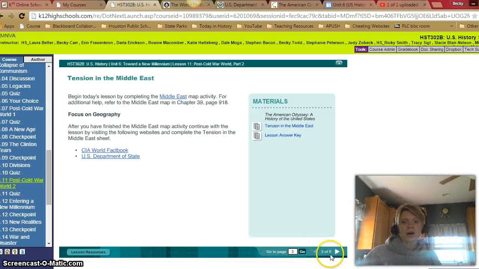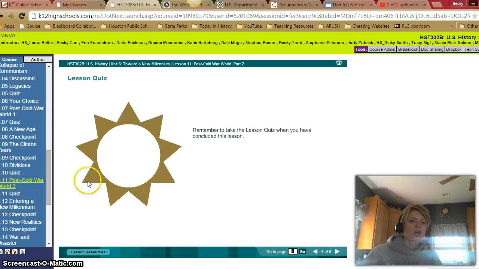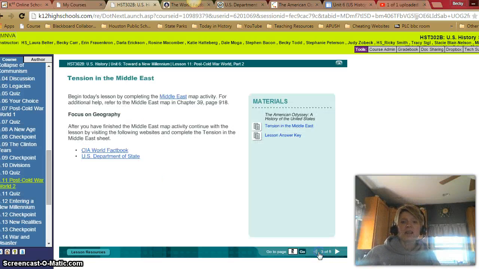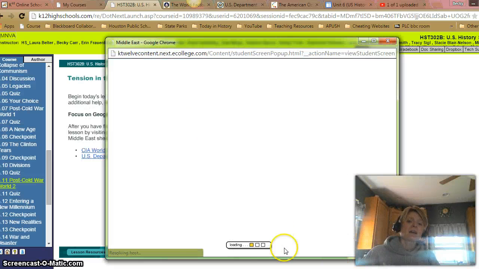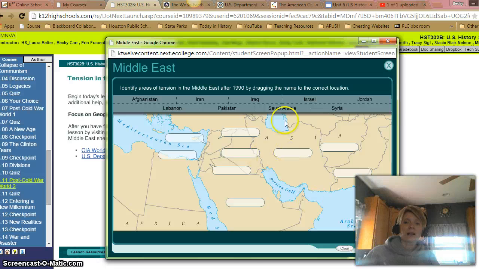Now, if we go back to our lesson, you just have to complete the 6.11 quiz, and you will have questions about this lesson on the quiz, so be sure you're familiar with the geography and some of the major issues facing these countries. Review your tension in the Middle East sheet, and then also maybe go through the map activity again, to know where some of these locations are, but then also the next slide where you put your cursor over the plus to read a little bit more about those countries.